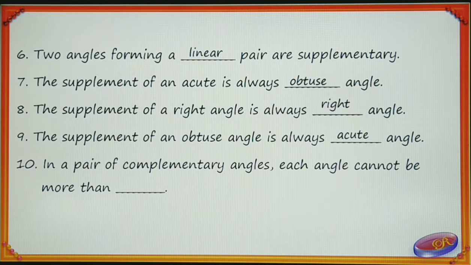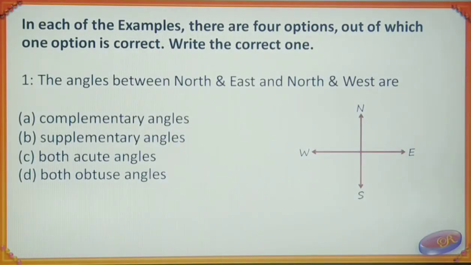10th one, in a pair of complementary angles, each angle cannot be more than dash. Each angle cannot be more than 90 degree. In each of the examples, there are 4 options, out of which one option is correct.